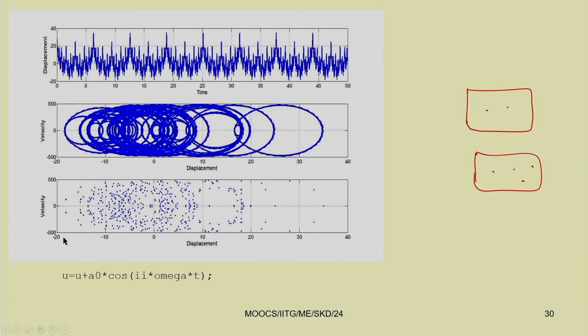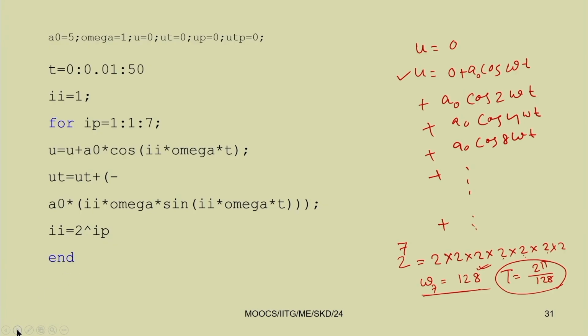Here you can check your displacement is bounded and velocity is bounded. That is why this chaotic response is a deterministic response. Here the response is bounded.